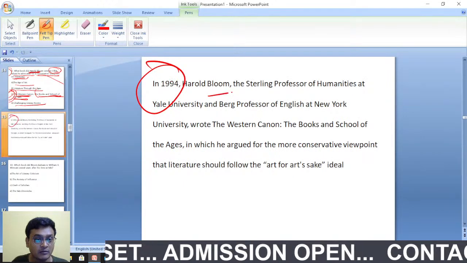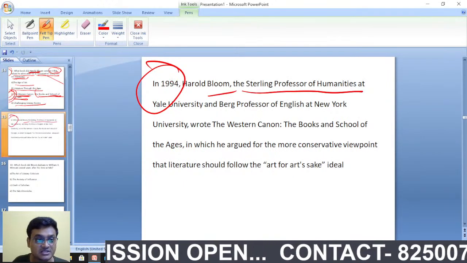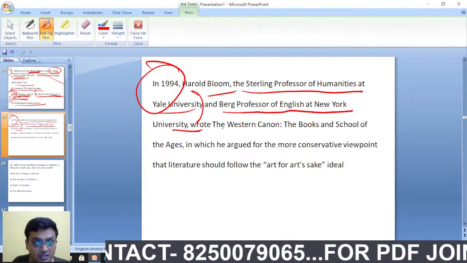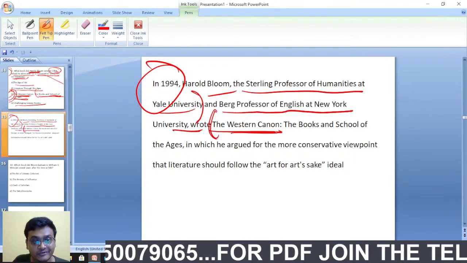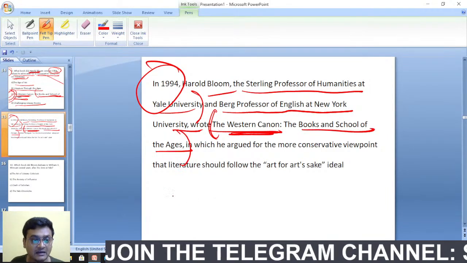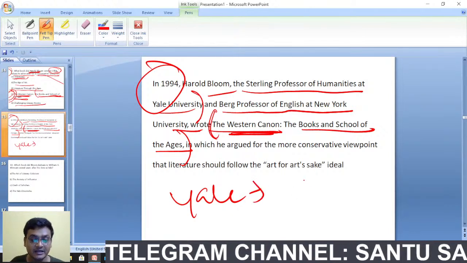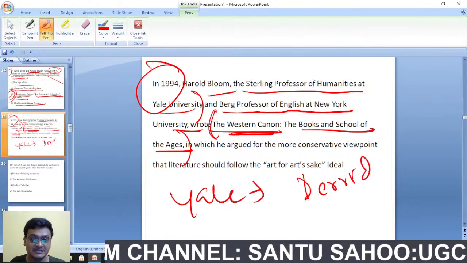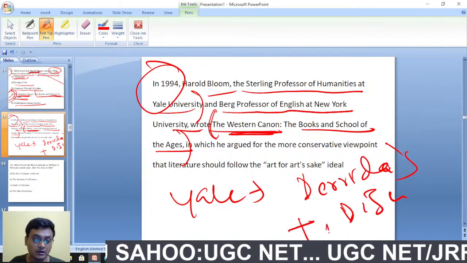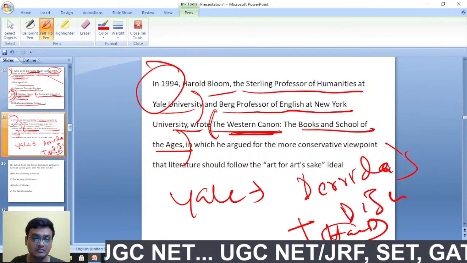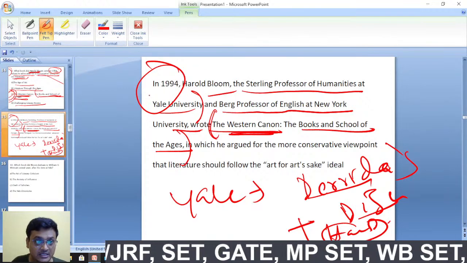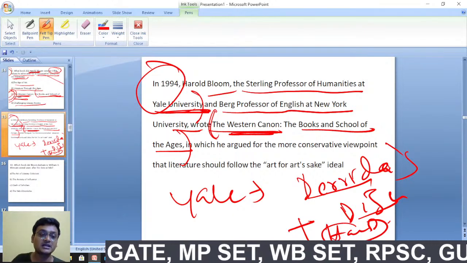In 1994, Harold Bloom, professor of humanities at Yale University and Berg professor of English at New York University, wrote The Western Canon, the Books and Schools of the Ages. I earlier talked about the Yale School: Derrida's disciples and Harold Bloom were members of the Yale School of Criticism.